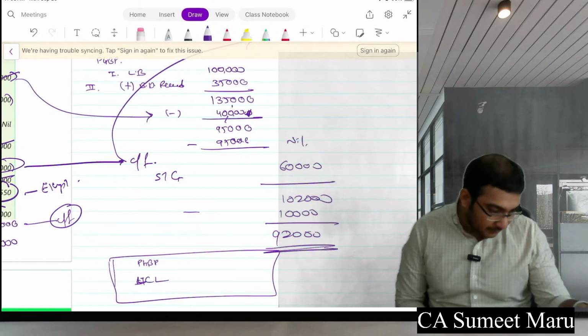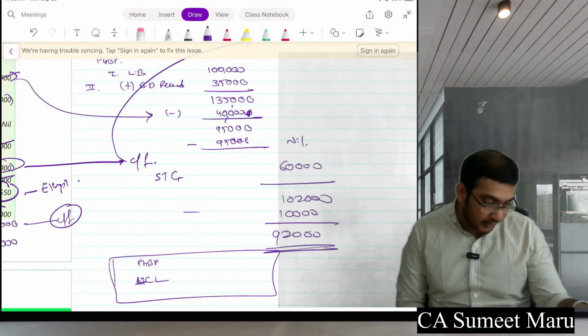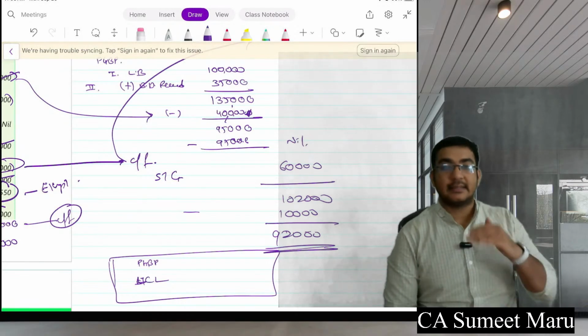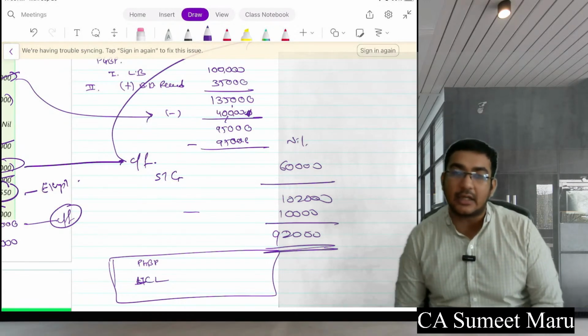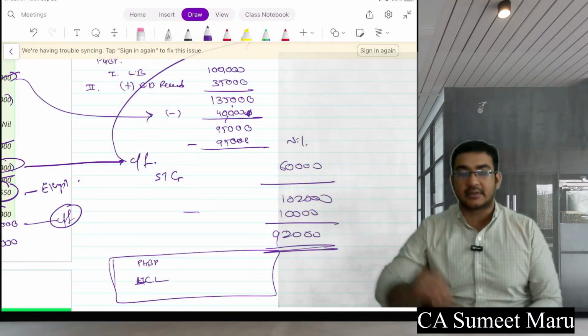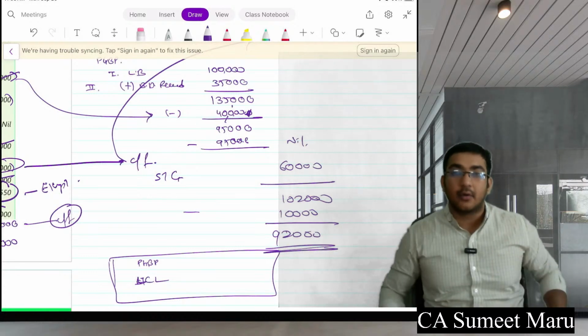Kirti asks: sir, should the business losses brought forward be set off first against the current year loss? No, always it's a sequence. First you will subtract the current year loss and then you will subtract the brought forward loss. It's a sequence. You can't do it upside down. Okay.